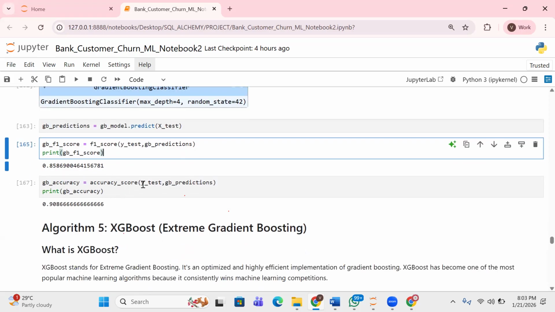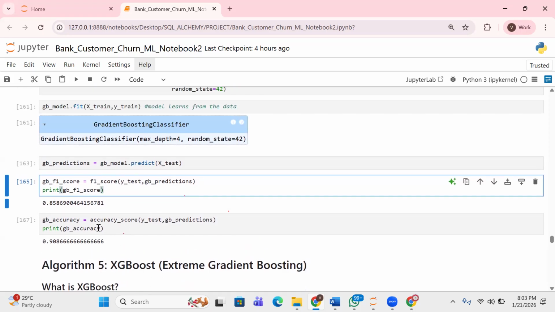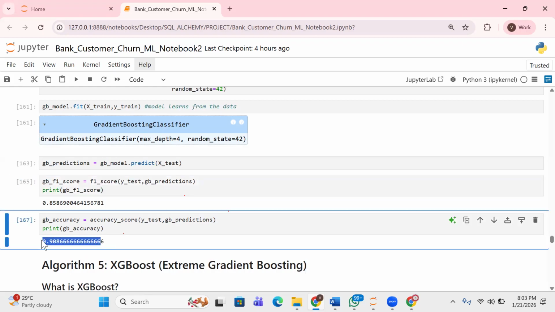Okay, so you can see that we've gotten the F1 score to be 0.85, the accuracy to be 0.90. So what this means is it goes to 100%, right? Because we multiply by 100, you get 90.86% or 90.87% approximately, right?